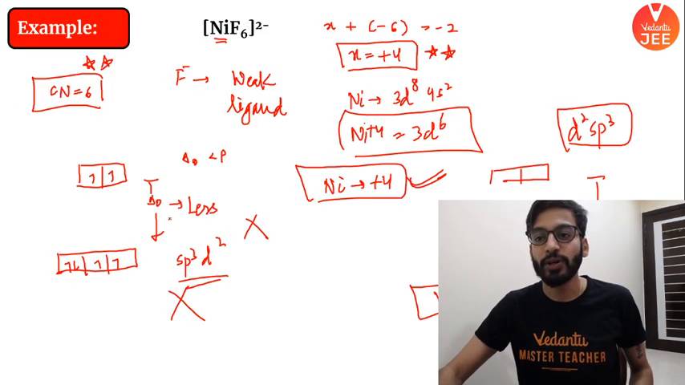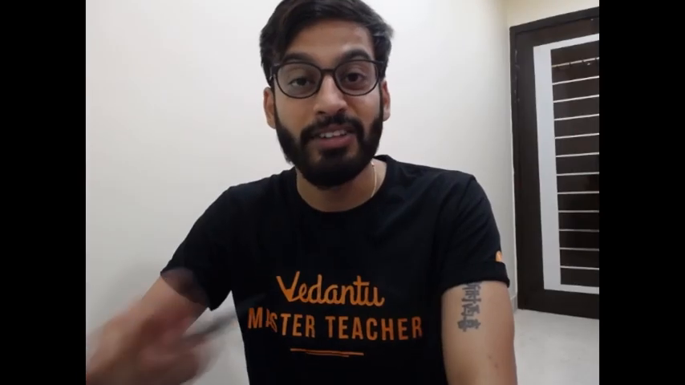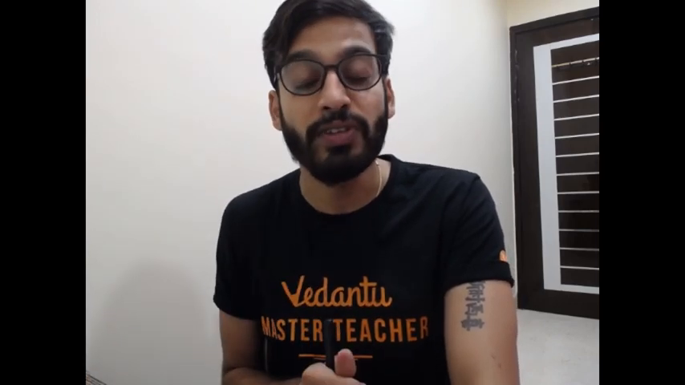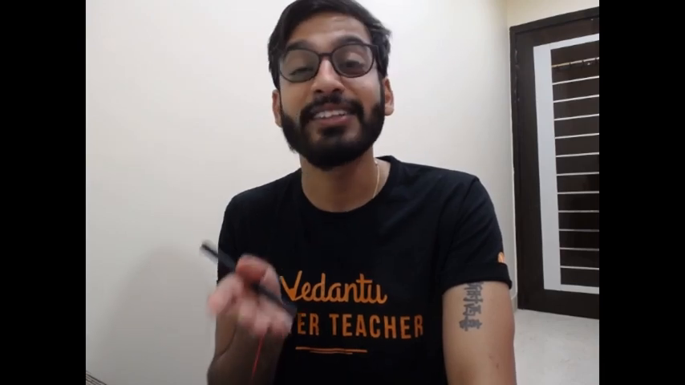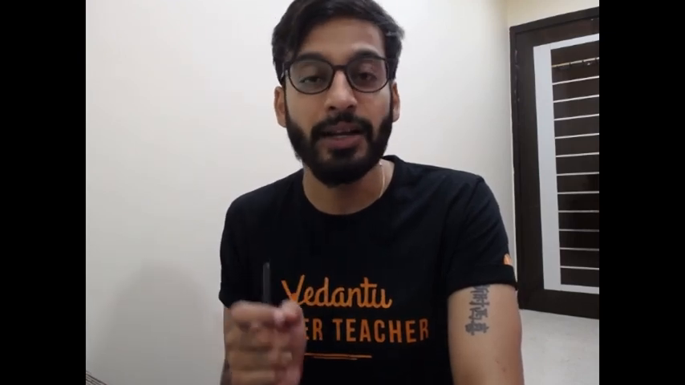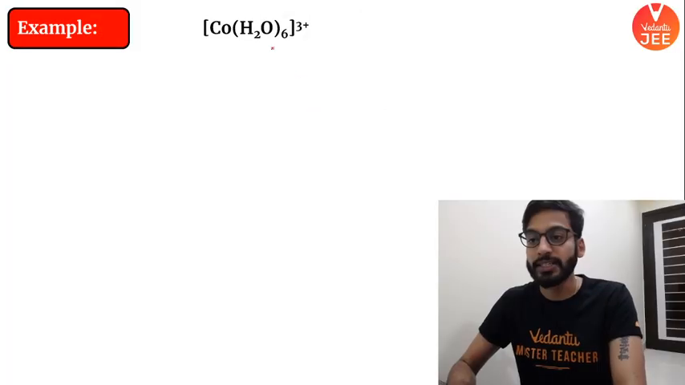And one example for that is NiF6. We were expecting sp3d2 hybridization, because fluorine, F minus, was a weak ligand. But to our surprise, we actually got a d2sp3 hybridized compound because of the high oxidation number of Ni. Nickel in this complex is in +4 state. I hope the point is clear. Moving on. Similar to that example is this one, beta.